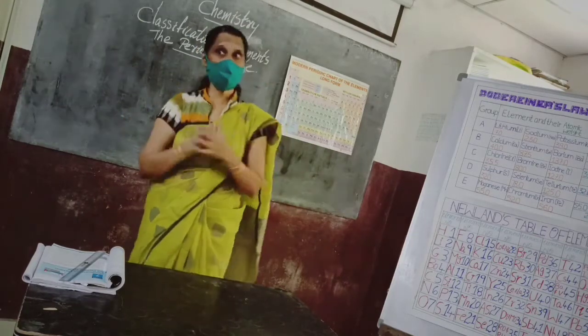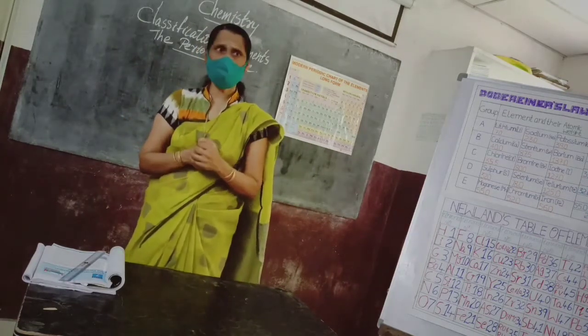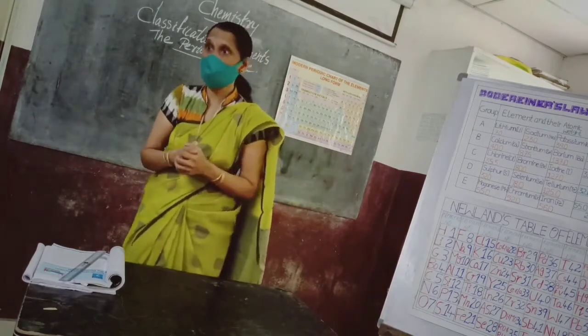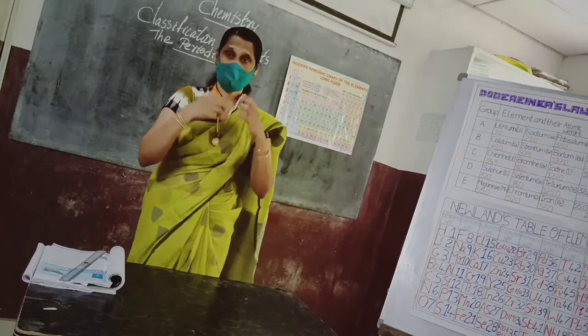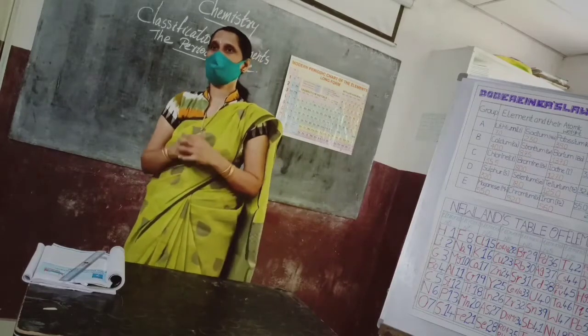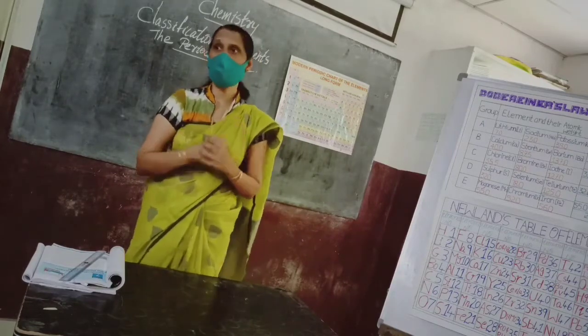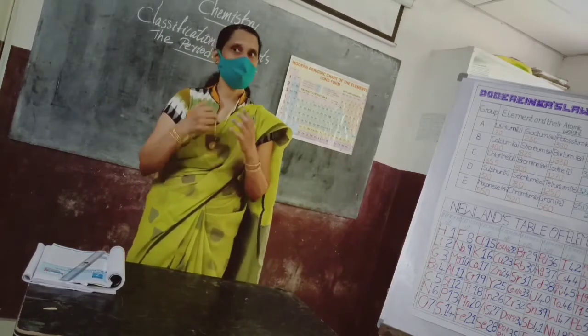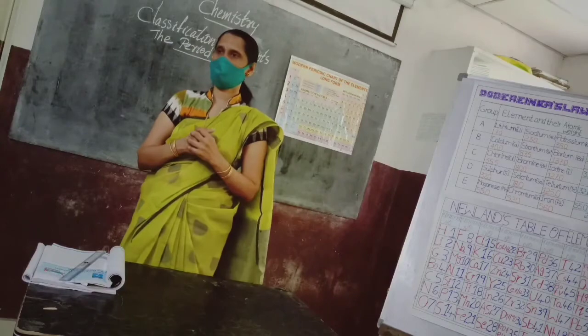How can we arrange the elements? We call that Dobereiner's law of triads.